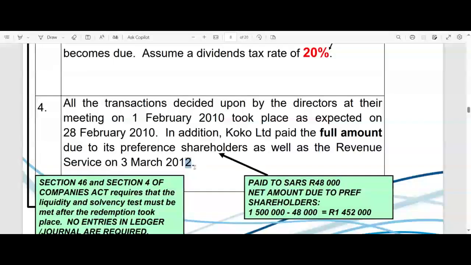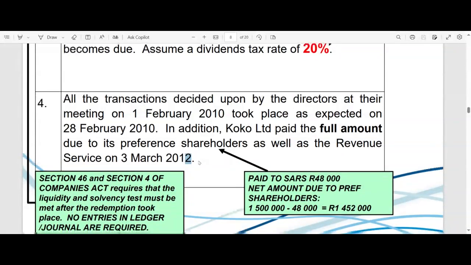That's quite soon. Normally you get 21 or 28 days after the declaration of a dividend to pay, but they decided let's get it over. Let's get the pain over and done with. Let's pay everyone. So in any case, on the 3rd of March, they also paid that 20% portion, the tax portion, to the revenue service. 20% of the dividend, not of everything.